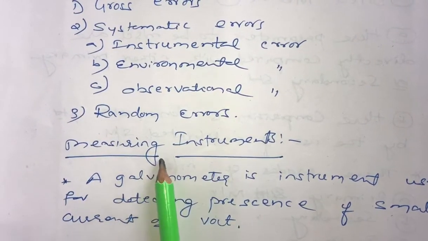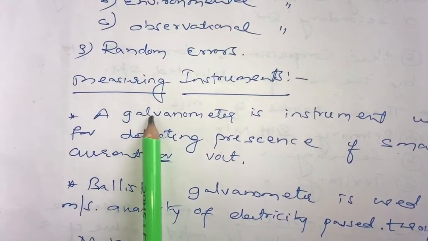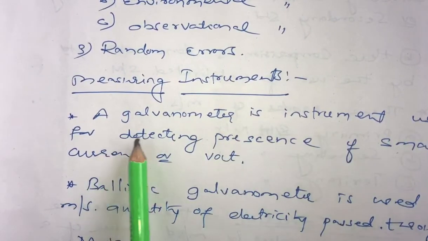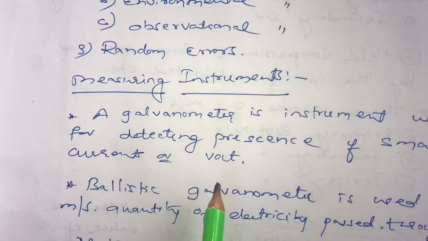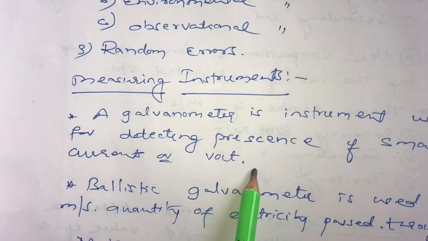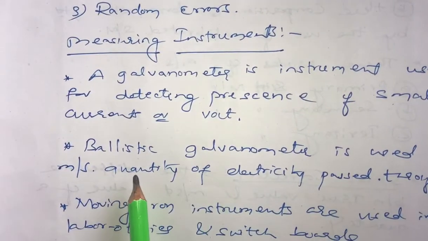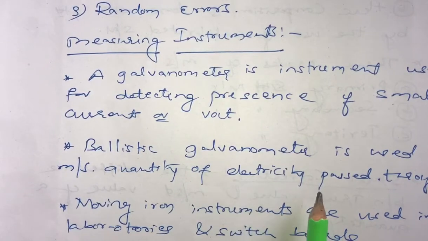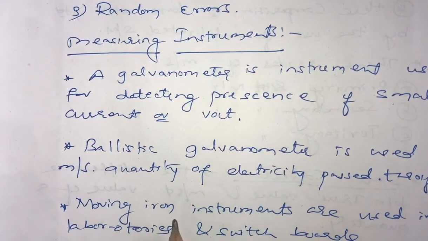Next topic, measuring instruments. One example is the galvanometer. A galvanometer is an instrument used for detecting the presence of small currents as well as small voltages. So the galvanometer measures small voltages and small currents. Whereas the ballistic galvanometer is mainly used to measure the quantity of electricity passed through it. And we have moving iron instruments, which are used in laboratories as well as switchboards.